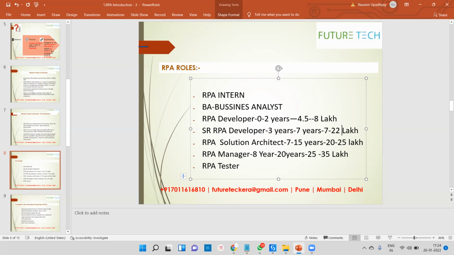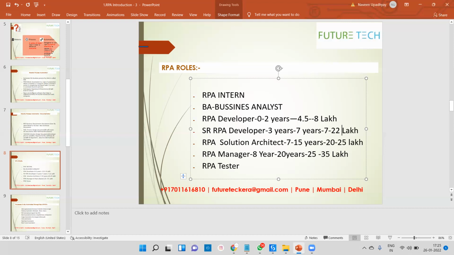Okay, again come to this, RPA solution architect. Who is an RPA solution architect? I will tell you, the roles and responsibilities, everything. An RPA solution architect is like one tech lead of RPA who has already worked at least 3 to 4 years in the RPA world, with knowledge of all the technology, like how we can work with databases, how we can work especially with cloud, how we can work especially with mainframe. At least knowledge of 1 programming language and different tools, he or she can go for RPA solution architect.